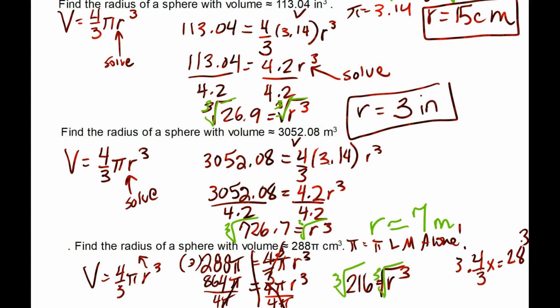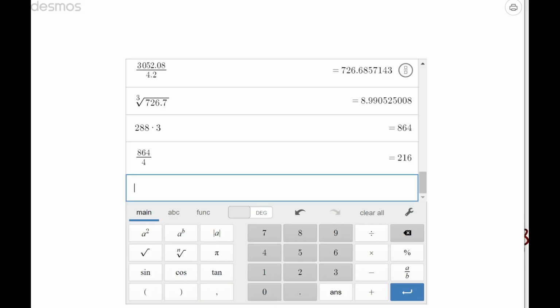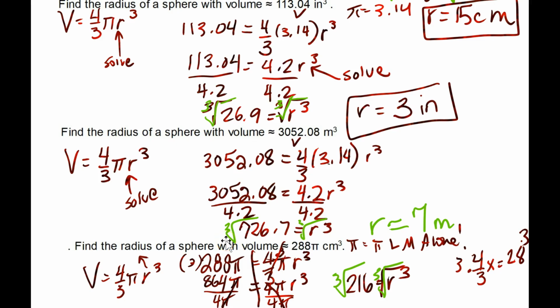Cube root of 216. Do y'all know what it is? Let's see if y'all remember. Cube root of 216. Oh, that's 6. Y'all remember that? R is equal to 6. 6 what, Mr. O'Neil? Centimeters.